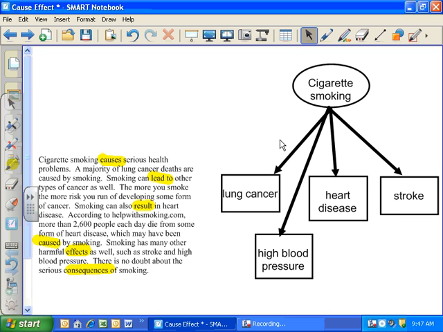So these signal words help me to pick out the most important details. We'll always answer that question of underline or highlight what's most important. How do I know what's most important? The signal words and the text structure help me to figure that out. Okay, so this was just an introduction to cause as the main idea and details as the effects. Our next video will look at effects as the main idea.